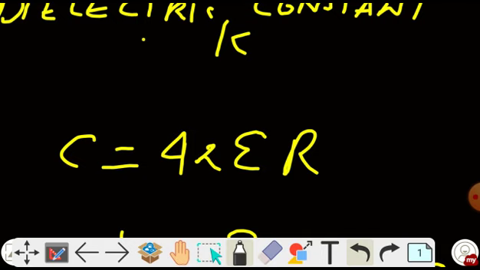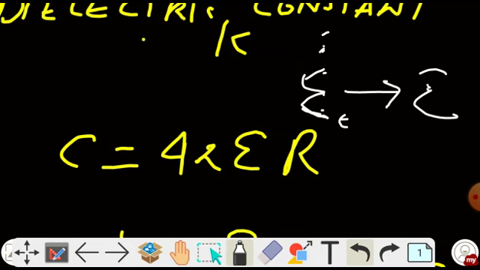Whenever we use a medium, you just have to replace epsilon naught with epsilon in all the formulas you have remembered. Wherever there is epsilon naught, you can replace it with epsilon.